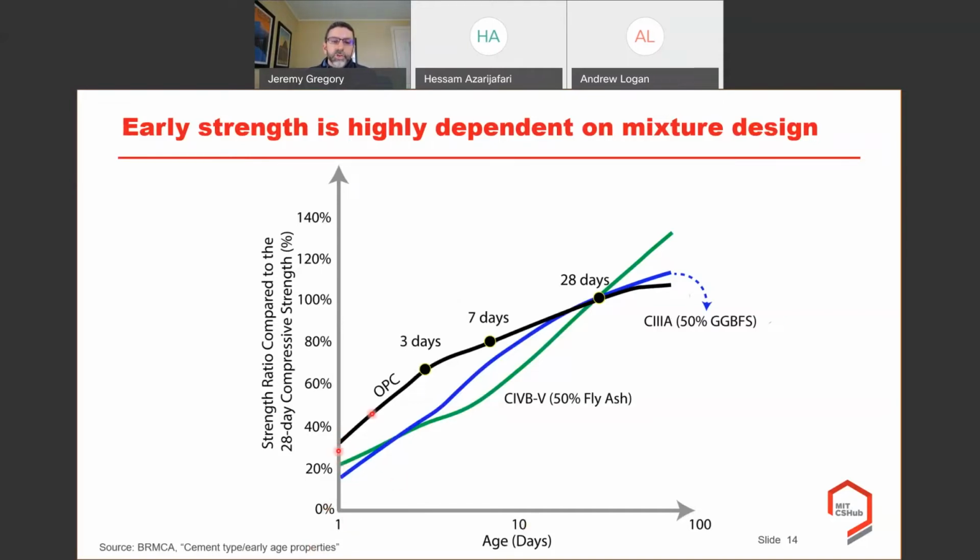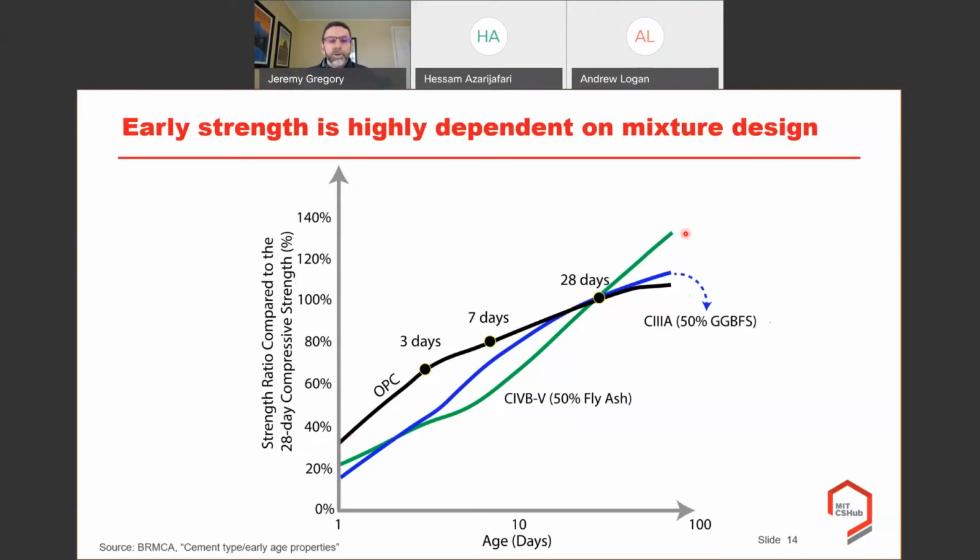And this is for a straight ordinary Portland cement mixture, whereas the blue line here is one that has 50% slag, and the green one here is one that has 50% fly ash. And what you can see is that the straight Portland cement one has high early strength gains, whereas the other gains strength more slowly. They all have the same 28-day strength, and in fact, some of the others will have higher strength after 28 days.